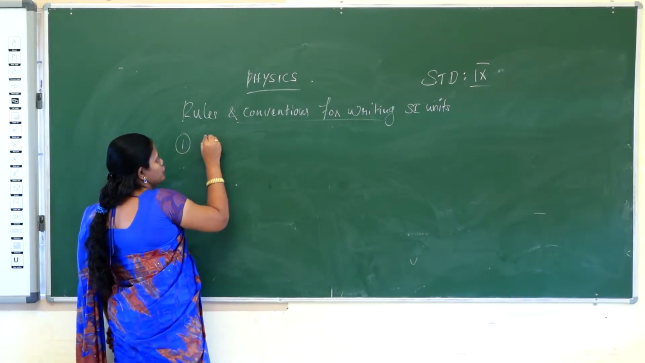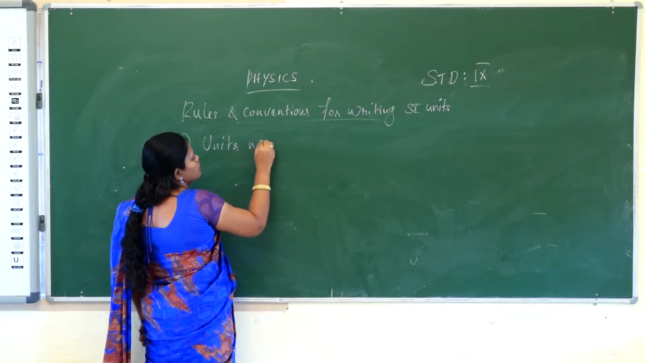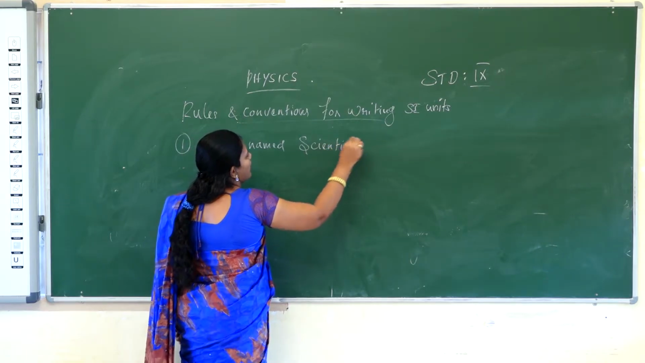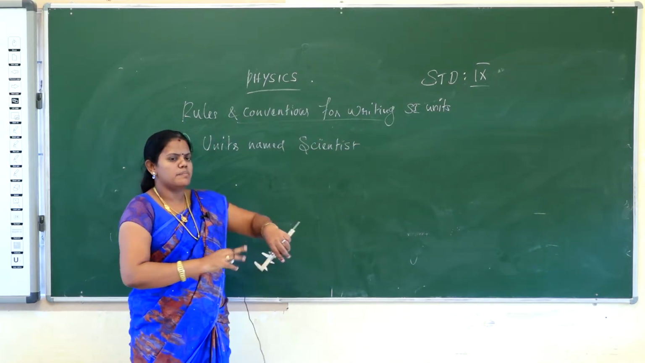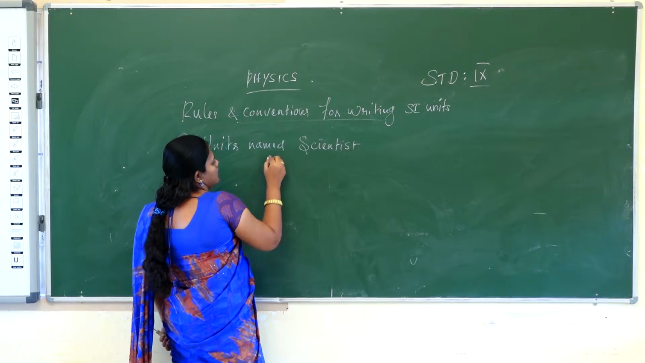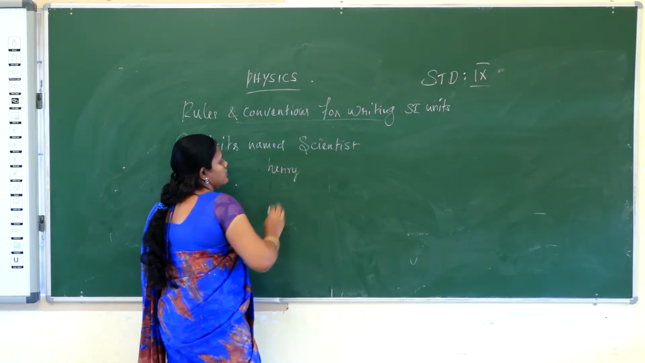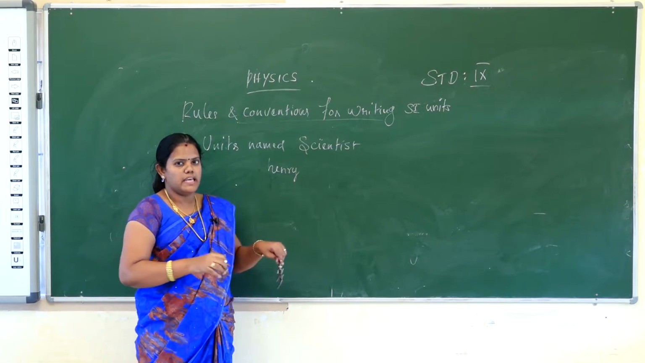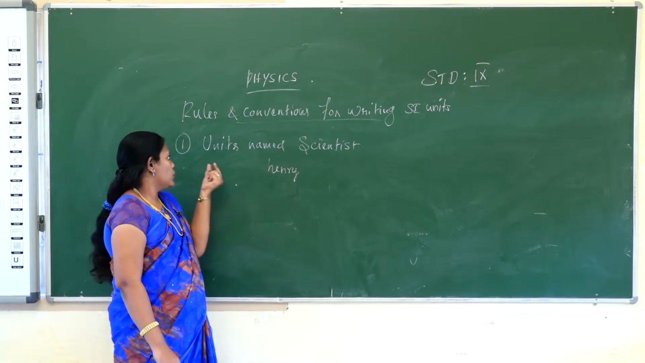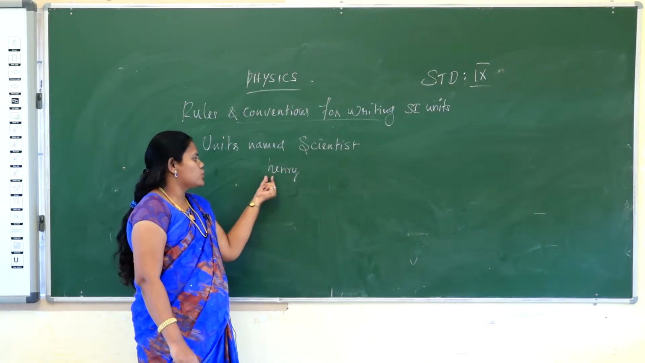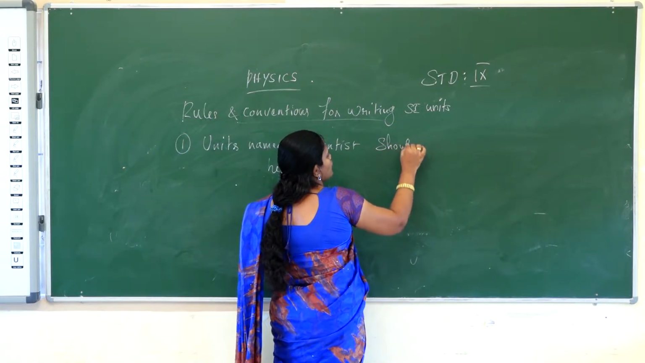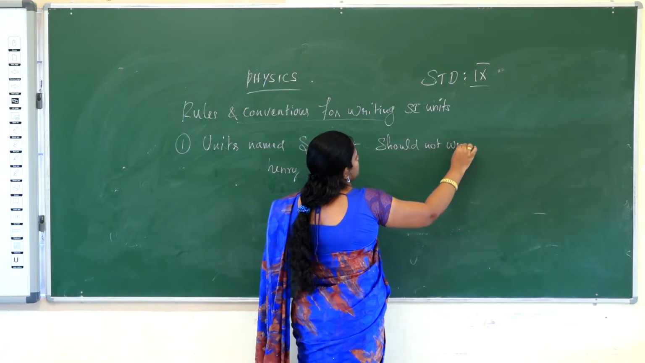Units named after scientists. What is the meaning of that? Some scientists give their name to the unit. For example, Henry. The scientist's name should be written in full, and the initial should not be a capital letter. So units named after scientists should not be written with a capital letter.